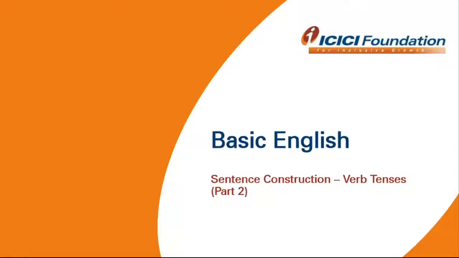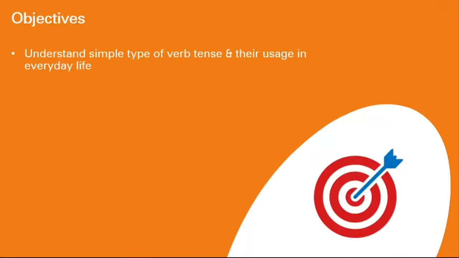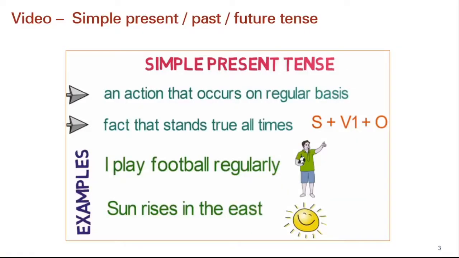Today in Basic English and Sentence Construction, we will learn about verb tenses. In today's session, we will understand simple type of verb tense that includes present simple, past simple and future simple. We will also understand their usage in everyday life. Let's talk about present simple first.